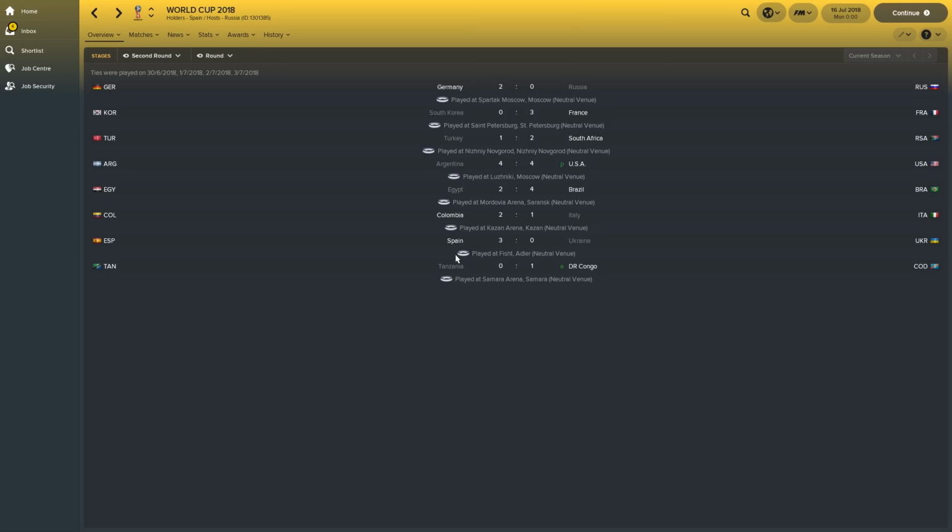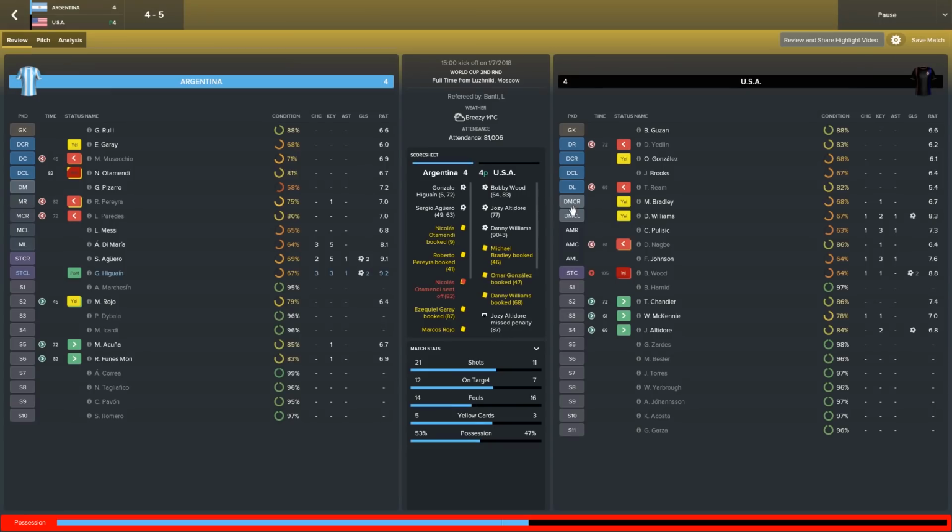The second round saw Germany beat Russia 2-0, France beat South Korea 3-0, South Africa beat Turkey 2-1, good win for South Africa. This is a game and a half. USA 4, Argentina 4, Otamendi sent off late on, and USA win on penalty.